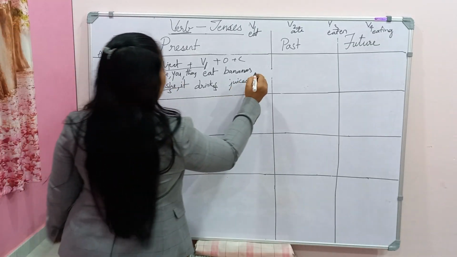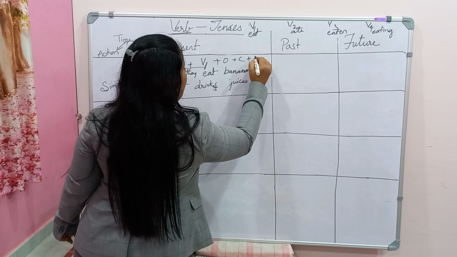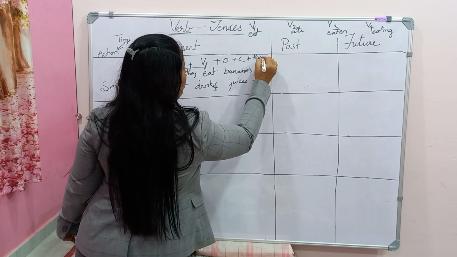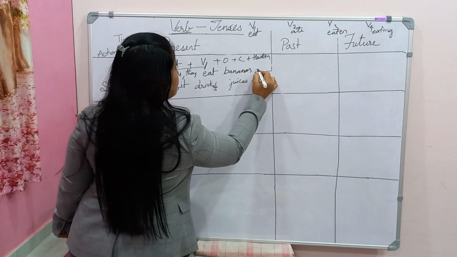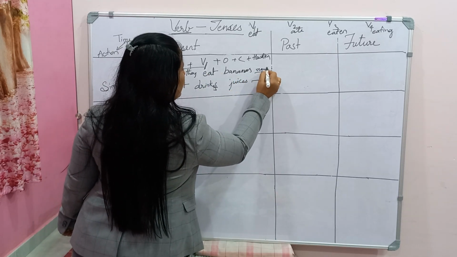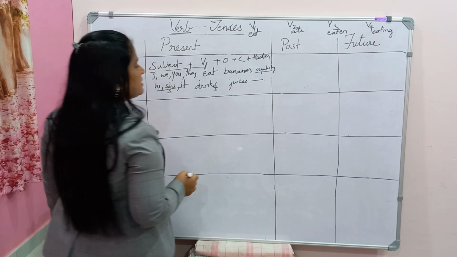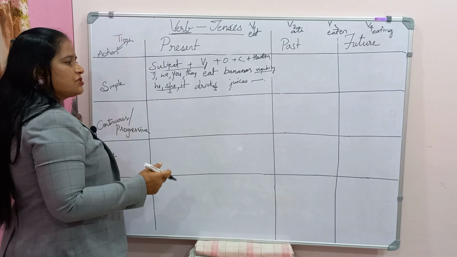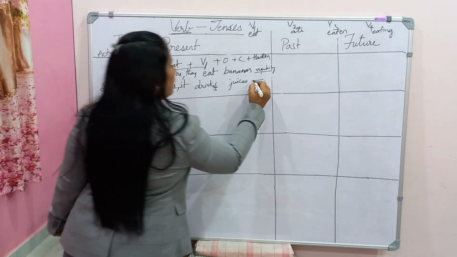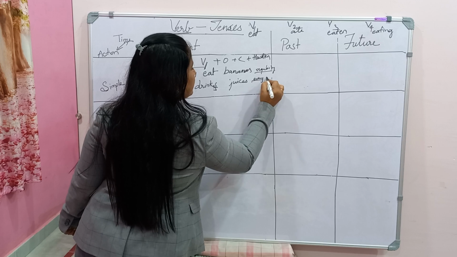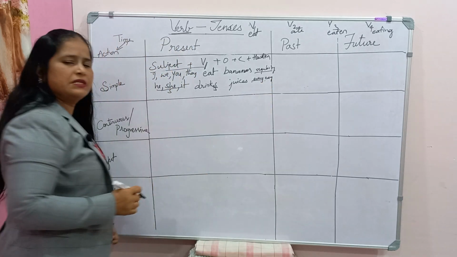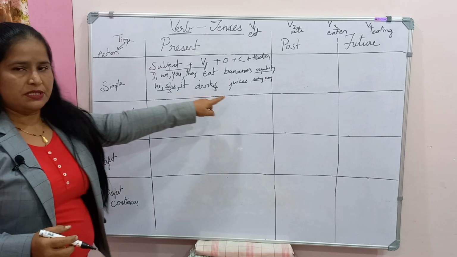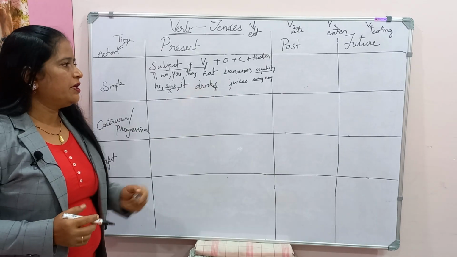Here comes how often. So they eat bananas regularly. She drinks juices every evening. When does she drink? Every evening she drinks juices. She takes juices every evening.